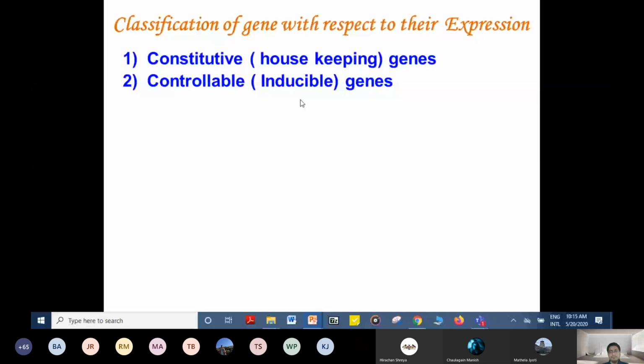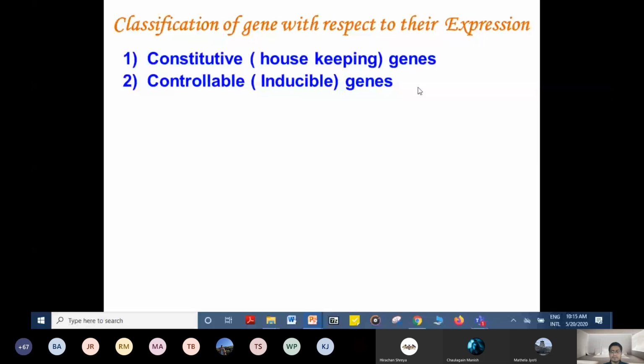Classification of genes with respect to their expression can be of two types. One is the constitutive or housekeeping genes, and the next are the controllable or inducible genes, which have to be induced. We'll see.